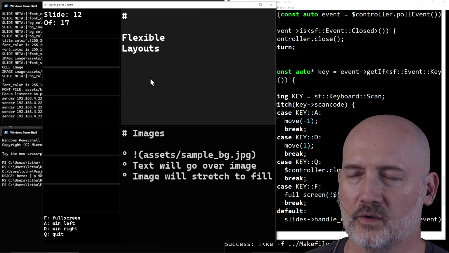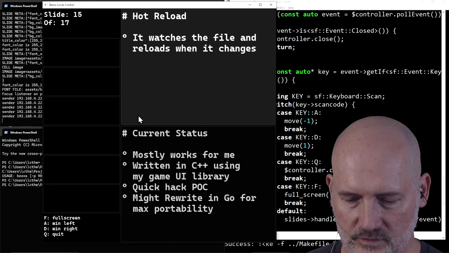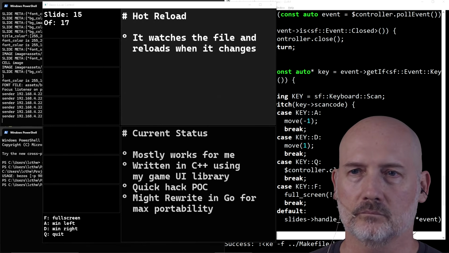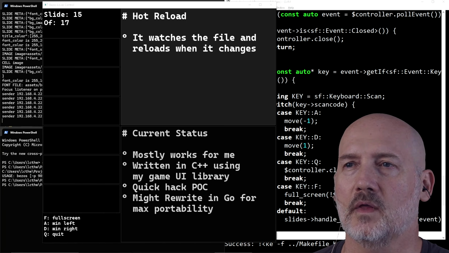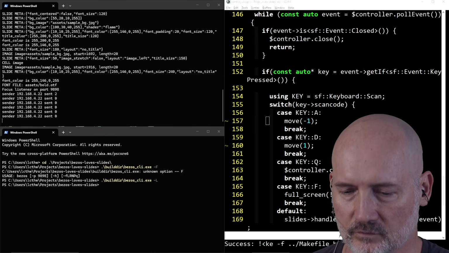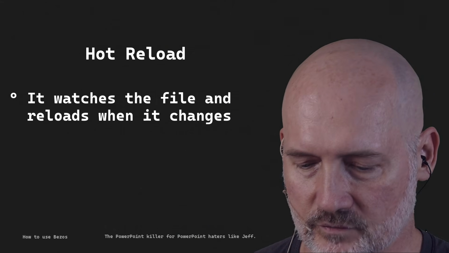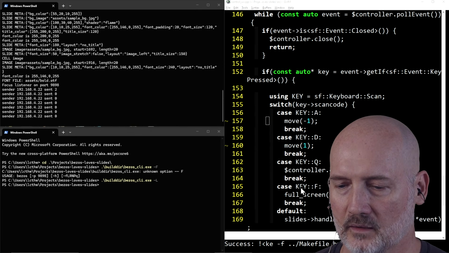So if we go like this and then go look, you'll see it should be on hot reload, right? So really straightforward. And this is mostly so that I can have this kind of off screen. I'm recording this window and also recording this at the same time. And so then I can do the whole presentation from that and kind of live.